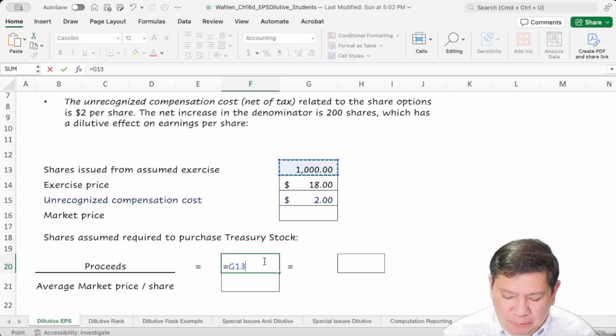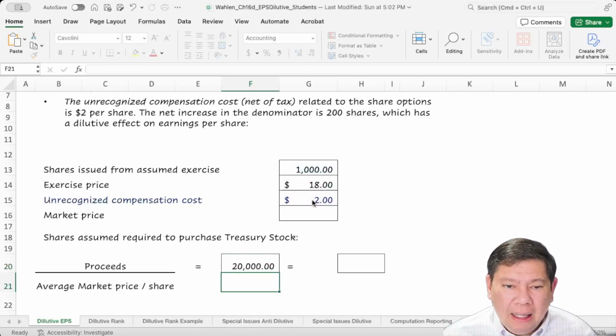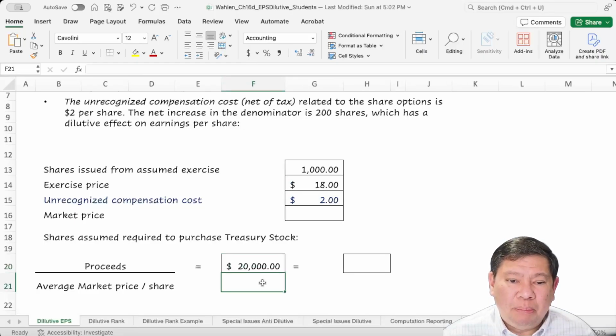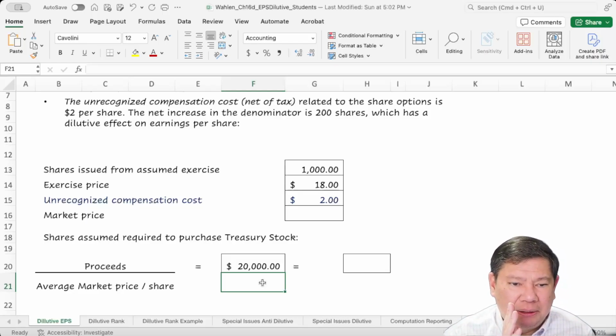So the proceeds we will get is 1,000 times $18 plus the $2 premium for exercising early. So $20,000 that the company will receive from the exercise of the 1,000 shares.